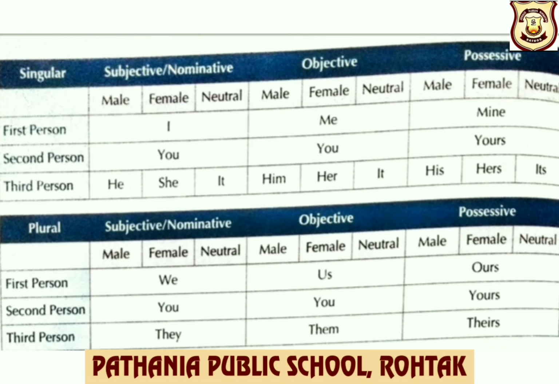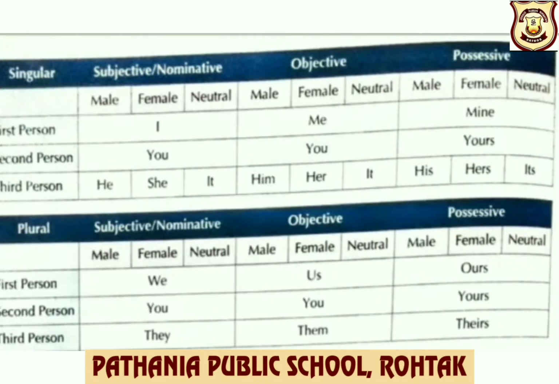When these subjects, objects and possessives are plural, then in that case, first person subject we, object us, possessive ours. Second person subject you, object you, possessive yours. Third person, whether it is male, female or neutral, subject it will be they, object them, possessive theirs.